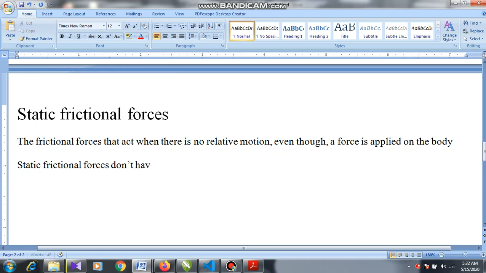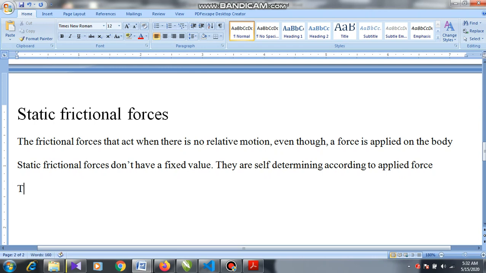Yesterday also I told you static frictional forces don't have a fixed value. They are self-determining according to applied force. So static frictional forces don't have a fixed value. They are self-determining according to applied force.